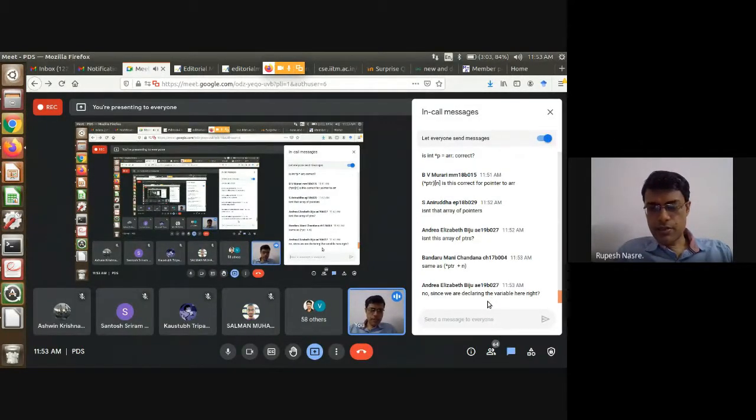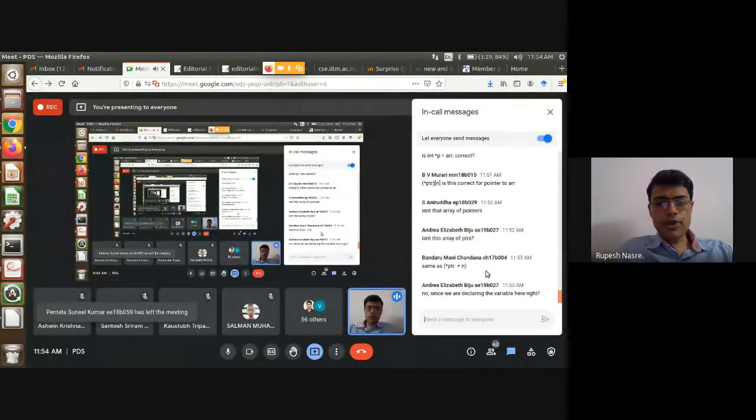Since we are declaring the variable here, that is correct, but this is like saying that in a similar manner that we declare an argument to a function, right? So we say int a of n, right? That doesn't mean that we are creating an array. A is still a pointer to an array of n elements. In a similar manner, PTR becomes a pointer which is pointing to an array of n elements.